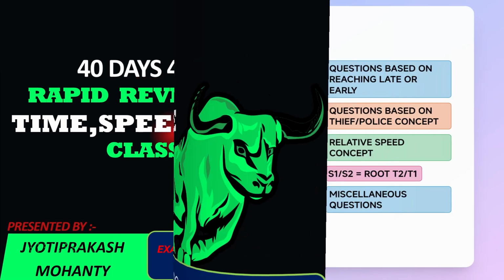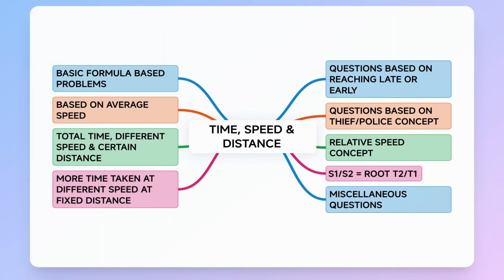So let's start. Before we start, as usual, we need to understand that there are certain types of questions, certain types of concepts that are asked in time, speed and distance. And what are these? Basic formulas based on the average concept, total time, different speed and time concepts, more time taken for different speed concepts, questions based on reaching late or early concepts, questions based on the thief and police concept, relative speed concept, S1 by S2, the direct formula square root of T2 by T1, and miscellaneous questions. So let's start, learn each and everything one by one. First question.